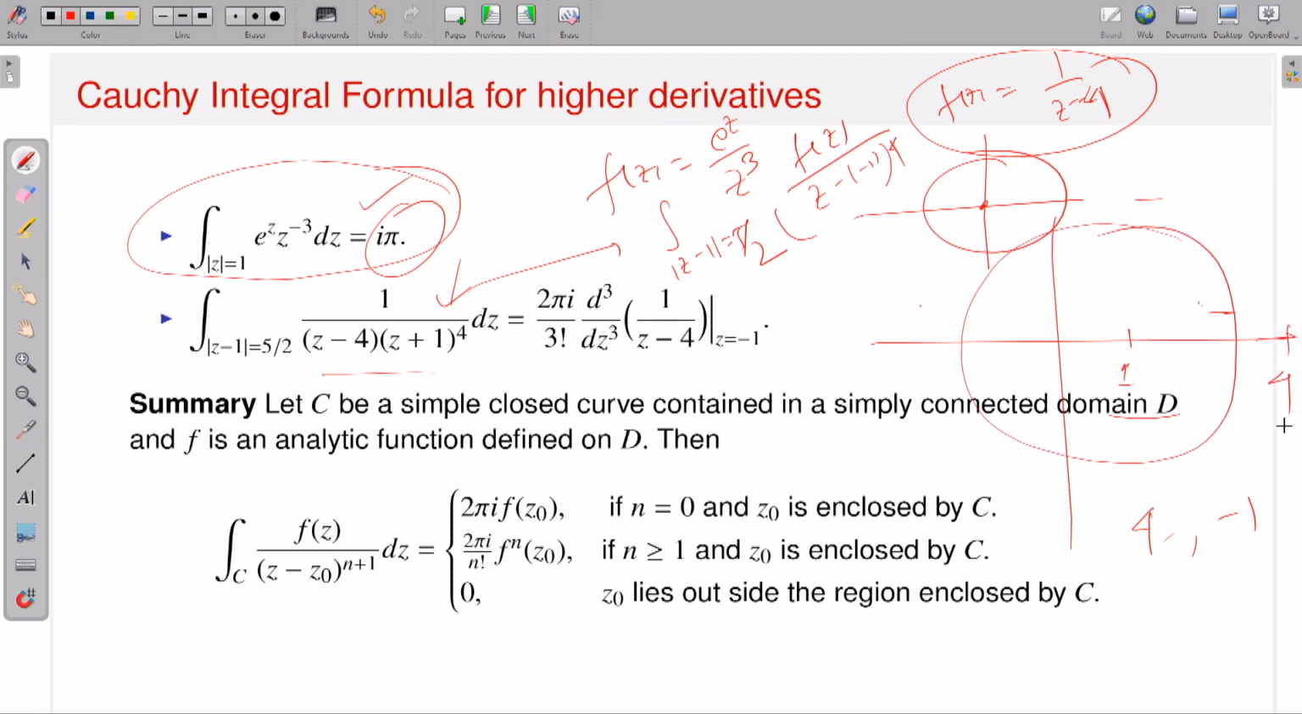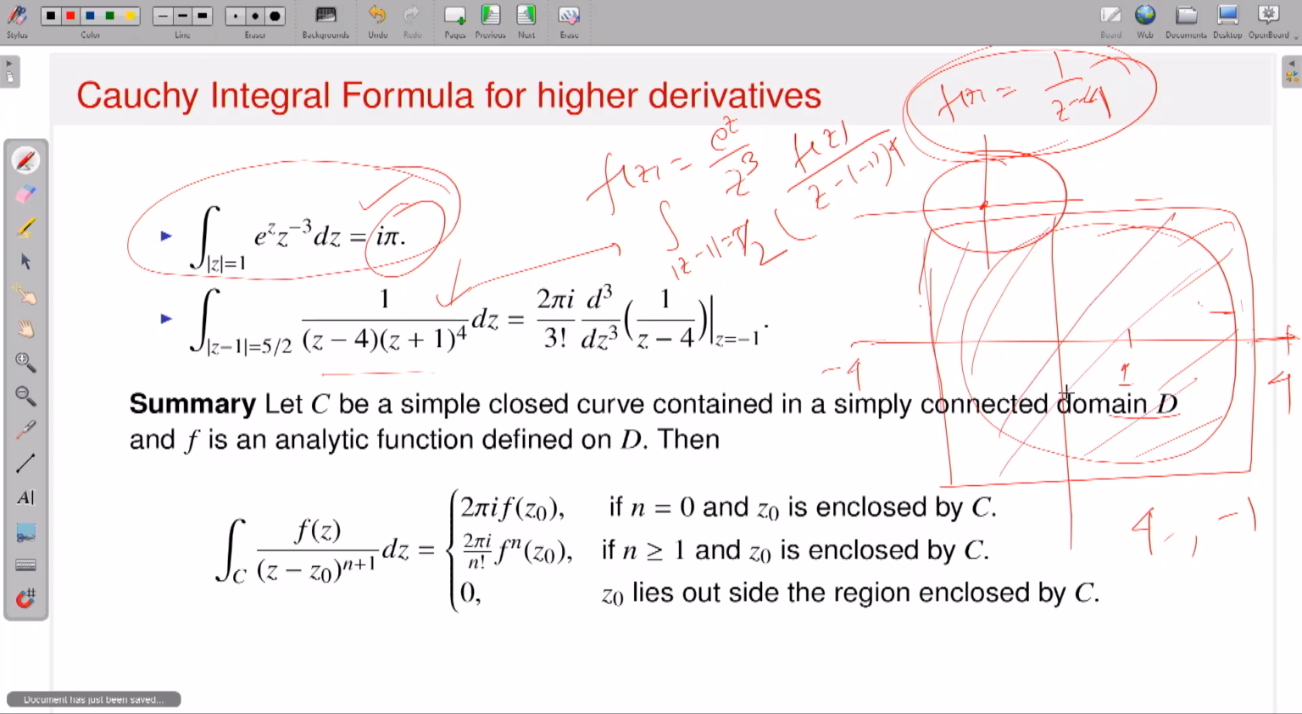Since 4 stays outside my contour, if I consider this kind of function and this kind of domain, of course the distance between this and this should be positive. That means this domain should be away from 4 and minus 4. So if I consider this domain, in this domain my function is analytic. And this is a simply connected domain.